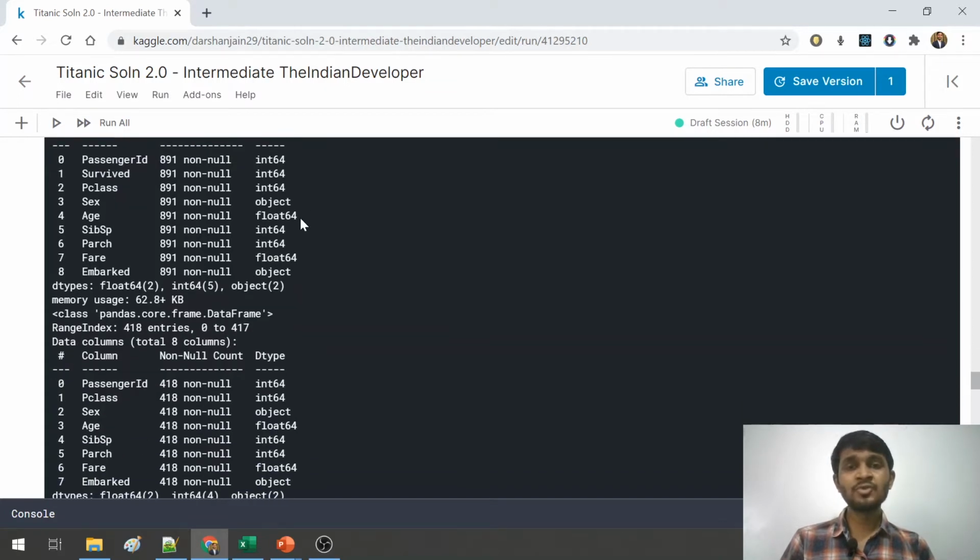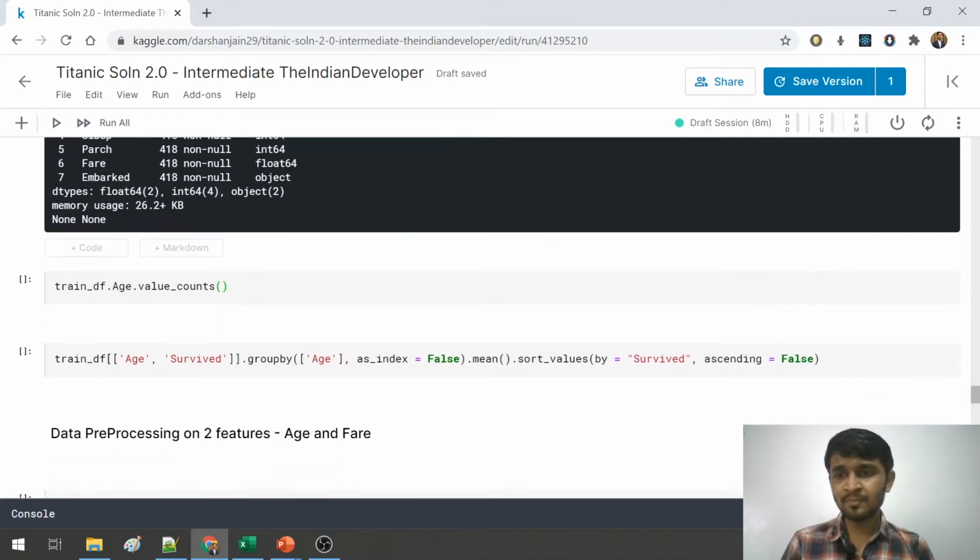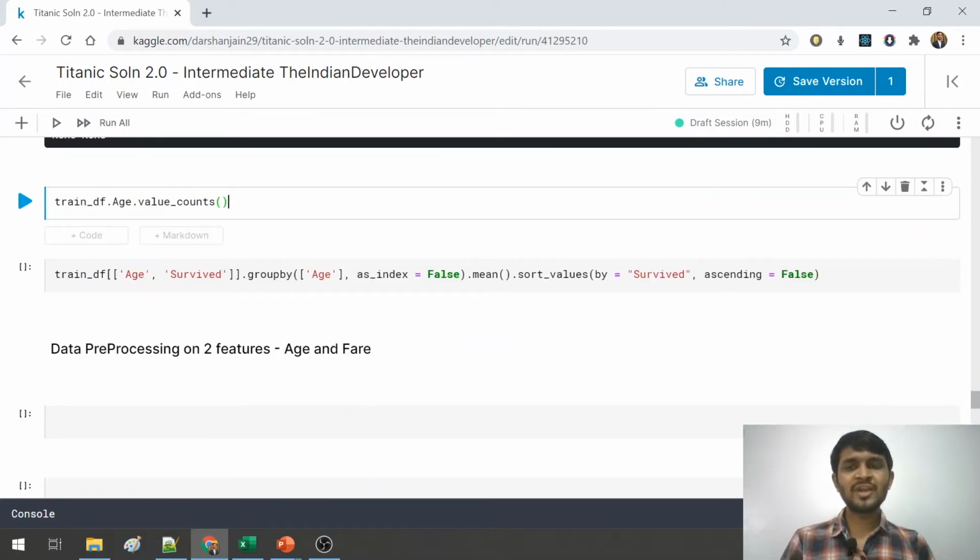That is, we will do some data pre-processing on age and fare features. Now you may ask why we are doing that, because already all the nulls are filled and age and fare are already in the given format, that is int or float. Then why we are doing this? So the reason to that is given below. So the explanation of that would be something like this.